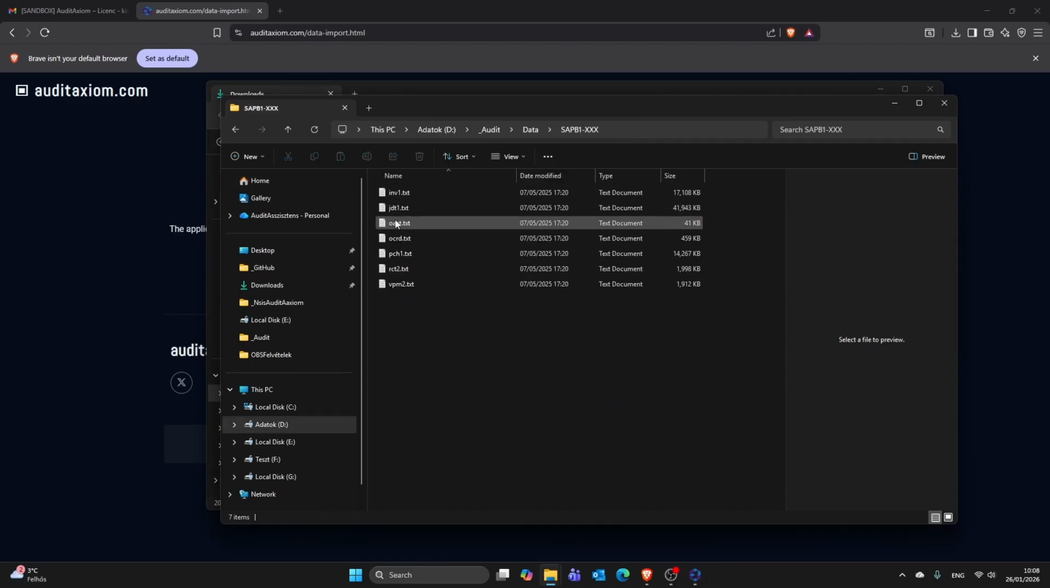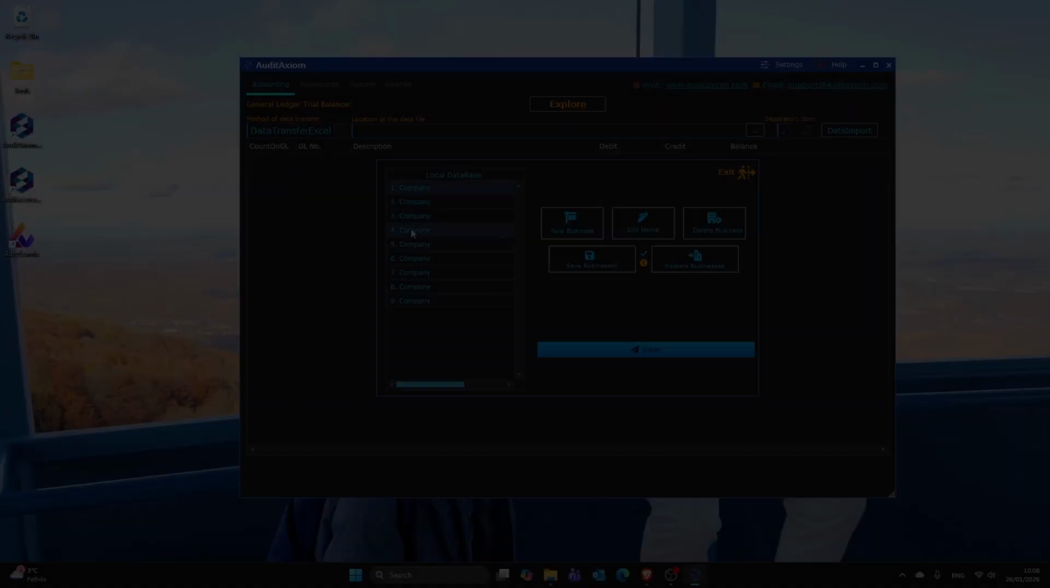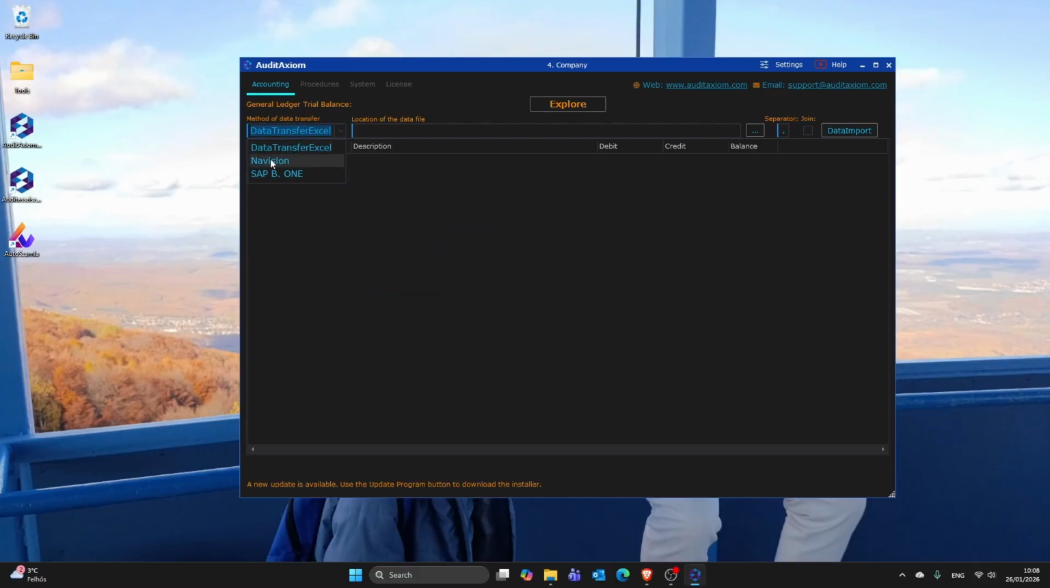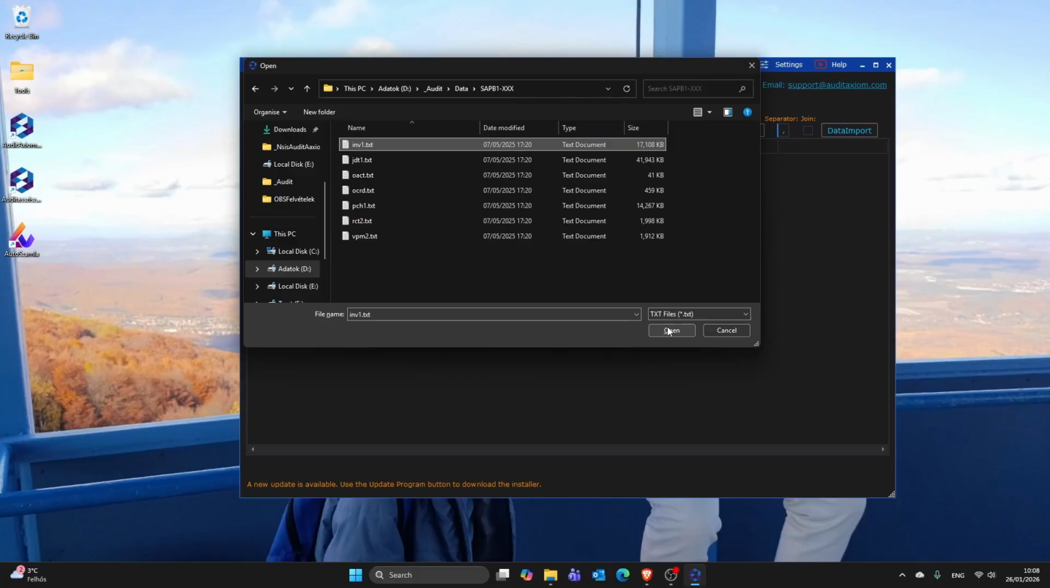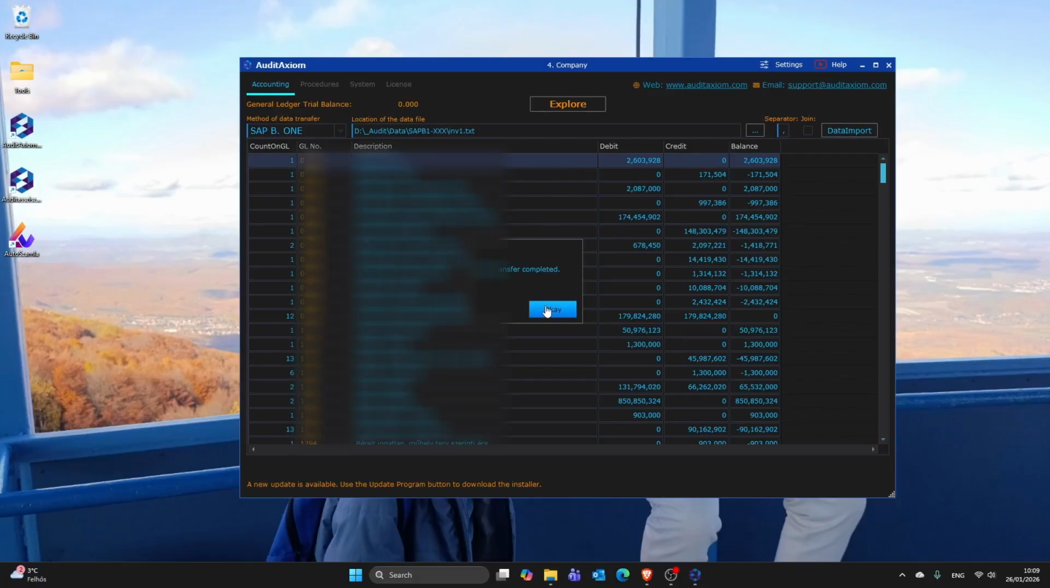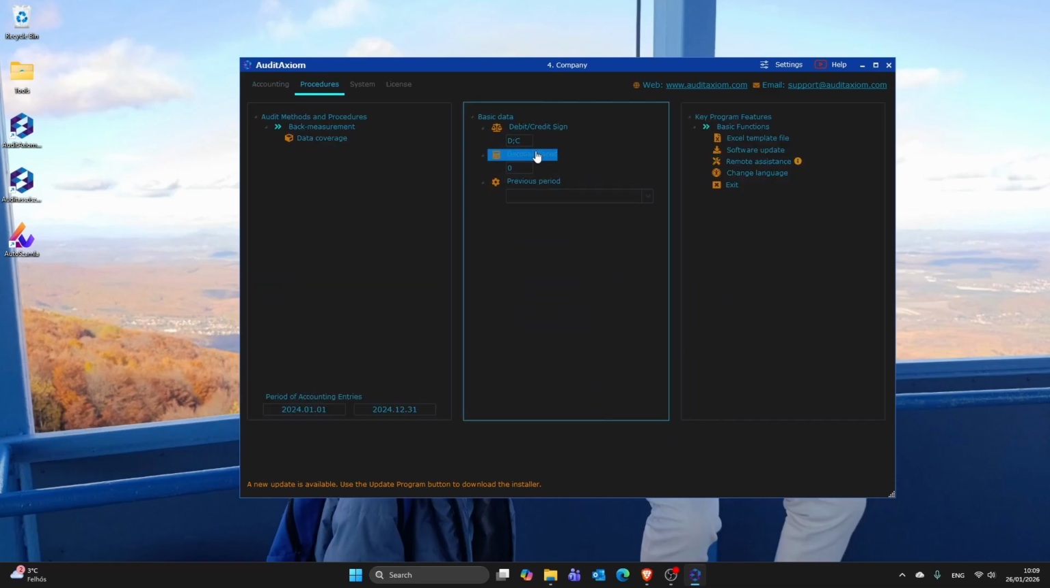When the IT specialist sends me the imported data, I create a new company and then log in. Here, I can select the type of data source. Then the data import can proceed. I would also like to show that before importing the data, you can specify the debit and credit signs here. I can also define how many decimal places the program should use.